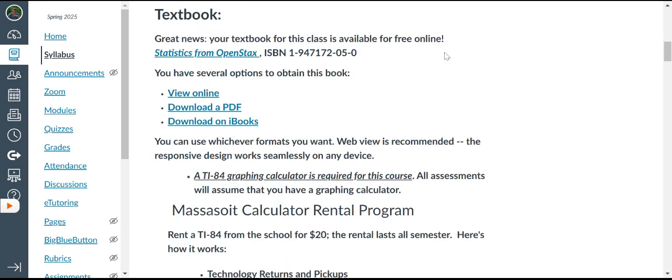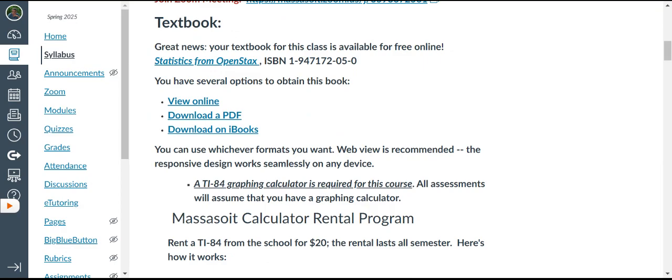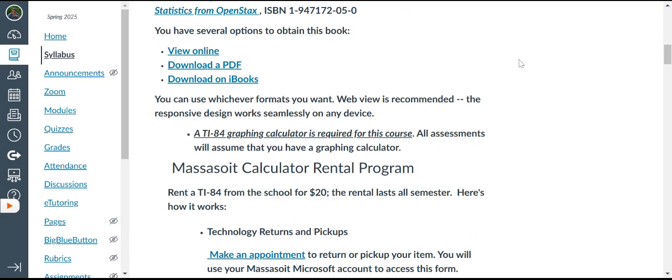Textbook. All right. It's what we call open resource, OER, open educational resource. There's a link to it. You can view it online. You can download a PDF copy of it. I'll be very upfront. Yes, the readings are there, but I don't specifically assign readings in each and every module. They're there for extra added reinforcement of the topics. Sometimes the section number in the homework online, the OpenStax, doesn't quite agree with the section that we're in, but it's very similar. Chapter 1 stuff is all Chapter 1 and so forth.